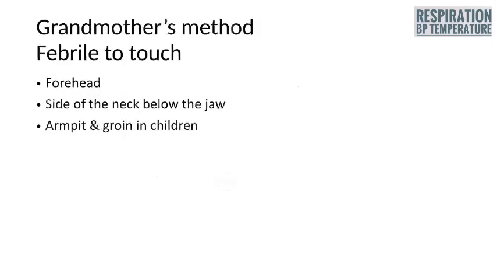And the grandmother's method to look for fever is by seeing whether the patient is febrile to touch, and for that you keep your forearm on the forehead of the patient or the side of the neck below the jaw, and they usually put the hand in the armpit and groin in the case of children.